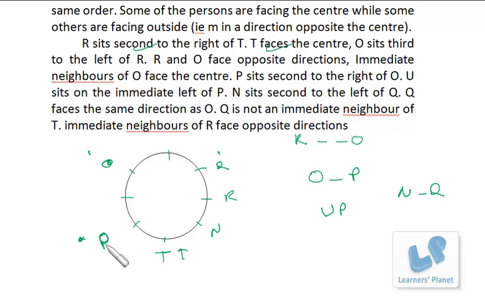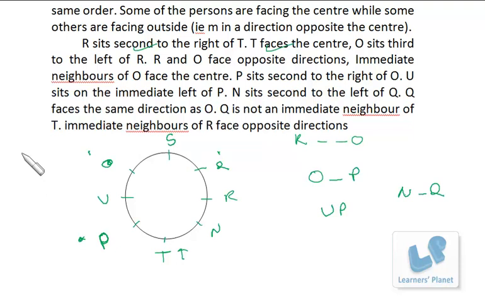That means O is here and P is here. Now P and U are together, so U must be here, then the remaining person S should be here. Now the seating arrangement has been done.